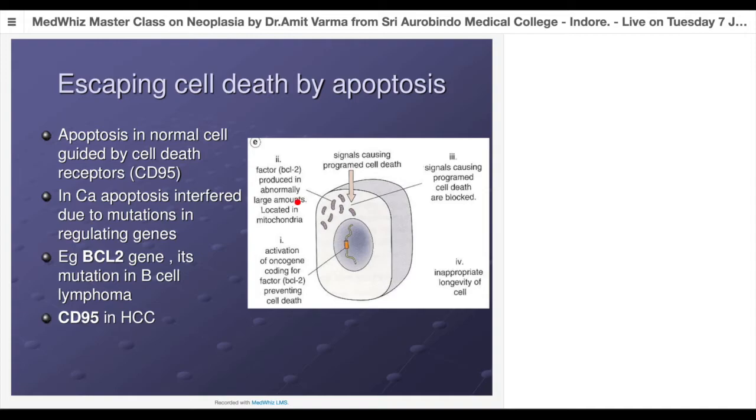multiplication. So apoptosis in a normal cell is guided through the CD95 receptor. That's why CD95 is also called the death cell receptor. Just like the CDs in T lymphocytes or B lymphocytes, we have CD95 that is present on all cells of our body. If that is stimulated, the cell will go into the phase of apoptosis. So if the BCL2 gene is overactivated, which we typically see in lymphomas, and CD95 inactivation is seen in hepatocellular carcinoma.